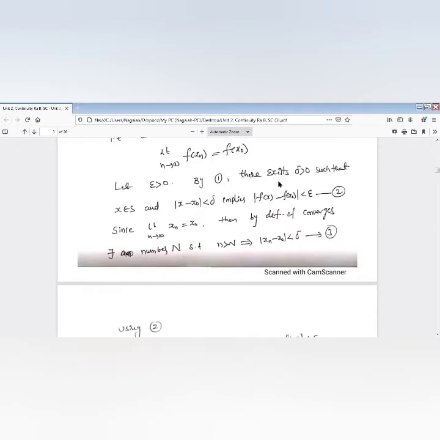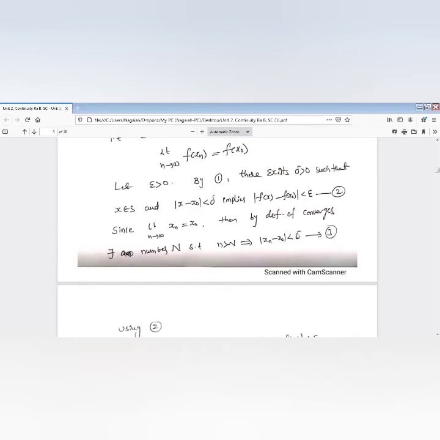By condition 1, since we already assume condition 1 holds, there exists delta greater than 0 such that x belongs to S, mod x minus x naught less than delta implies mod f of x minus f of x naught less than epsilon. It is a given condition. We are assuming this one. Since xn converges to x naught, by definition of convergence, there exists a number capital N such that n greater than capital N implies mod xn minus x naught is less than delta.